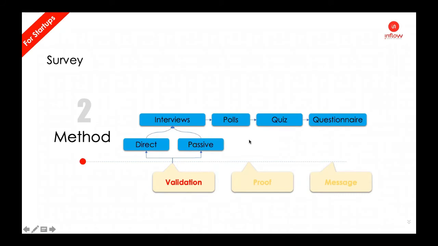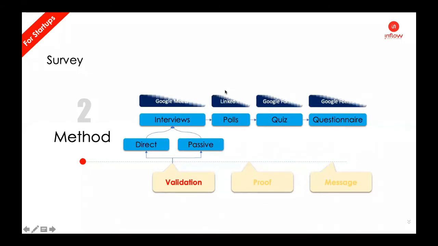Second, a few more methods are available here, like conducting a poll, doing a quiz, and conducting some kind of questionnaire-based program also. So initially we are in a good place, in a good time, where social media tools are very easily available for us. 20 years back, it was not that easily available. We had to go to the customer and physically do a one-to-one survey. But now you have social media, you have a lot of such methods where you can easily reach your users organically and through some paid spending also.